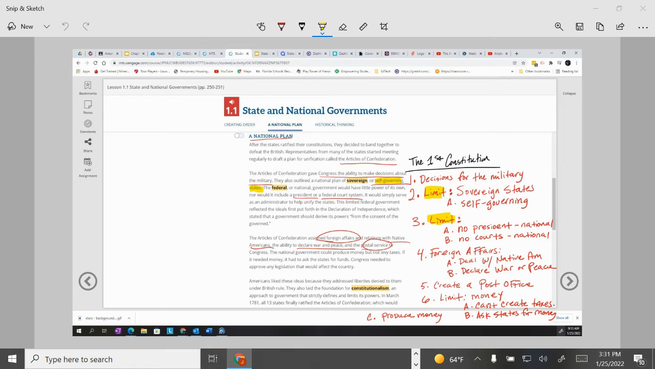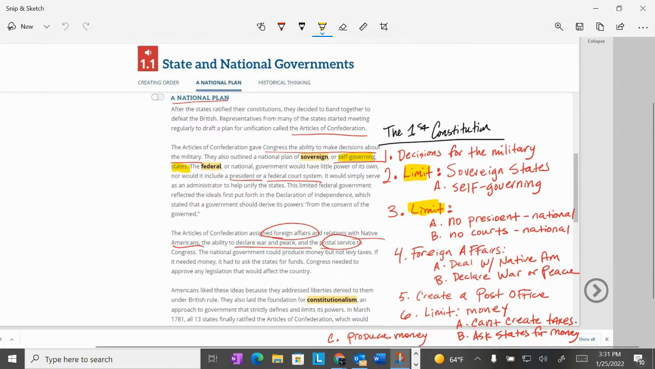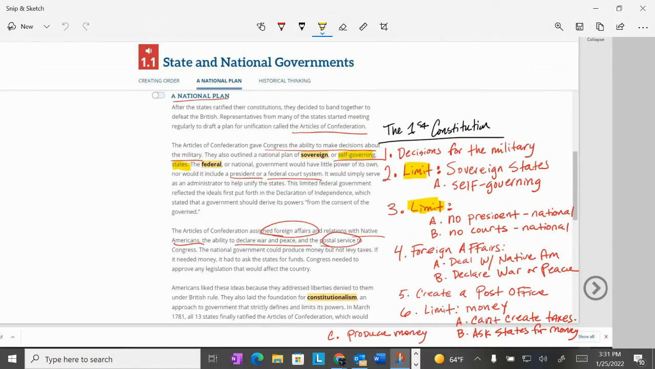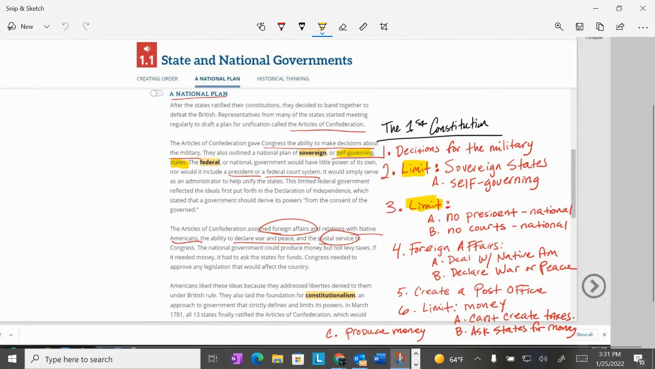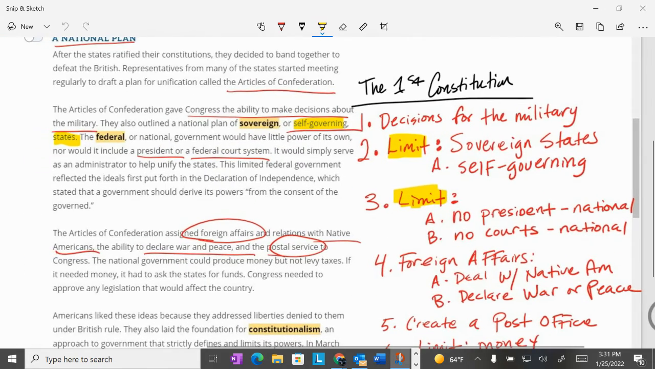Okay, then the national plan. It's interesting how the states really, according to this reading, dictated to the national government its responsibilities, what it could and could not do. All right. So, for example, number 1, in the second paragraph, they talk about the decisions for the military. So the states told this national government, and they agreed that they can make decisions for the military.